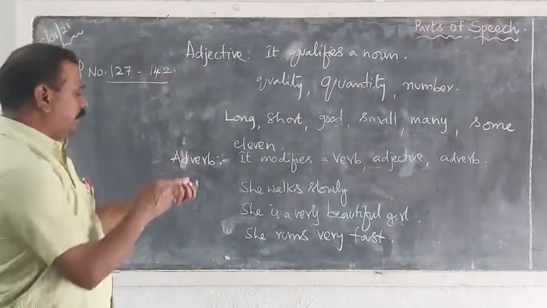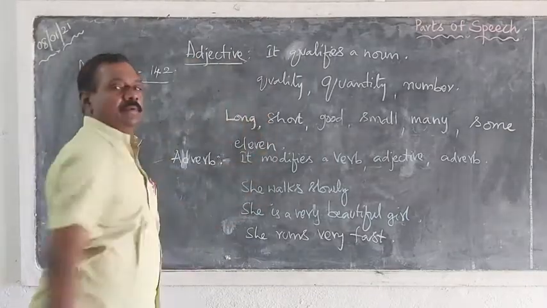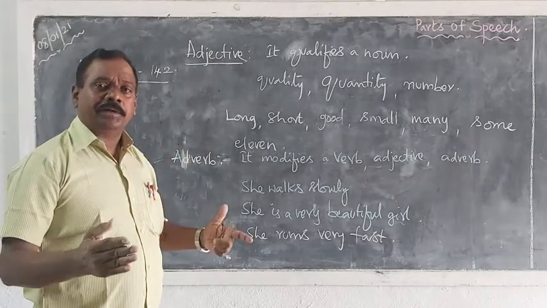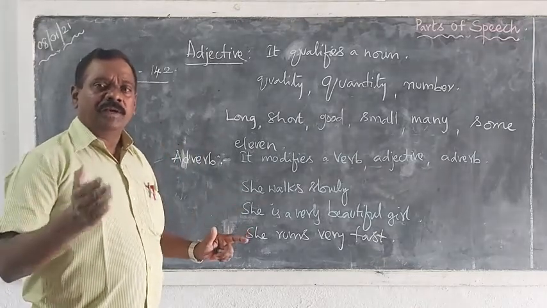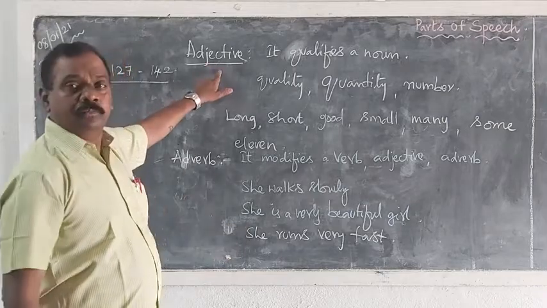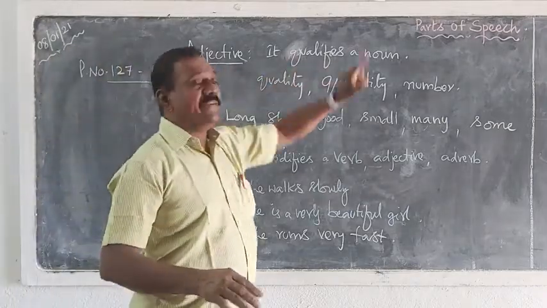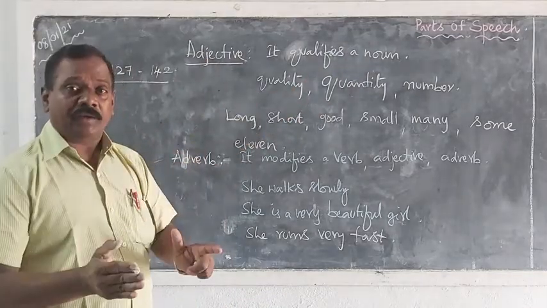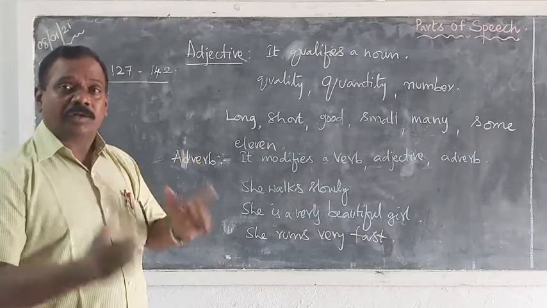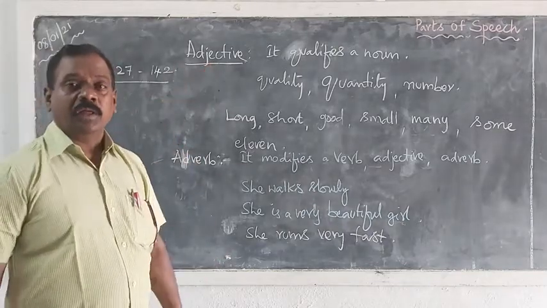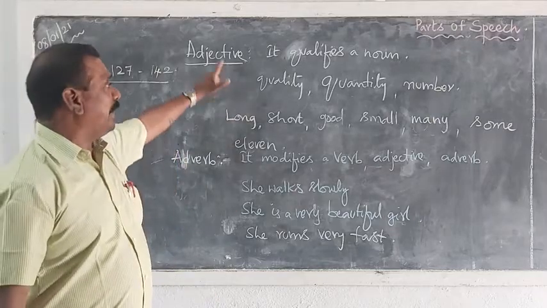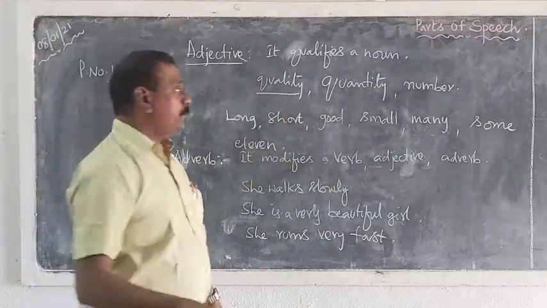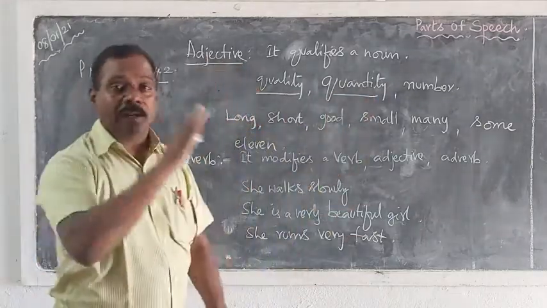So the next one is an adjective. An adjective is a describing word. It describes a person, an action, anything. When a word describes something, that is an adjective. It qualifies a noun. When a noun's quality is talked about, that is an adjective. When a person is described, that is an adjective. So an adjective talks about quality, quantity and number.